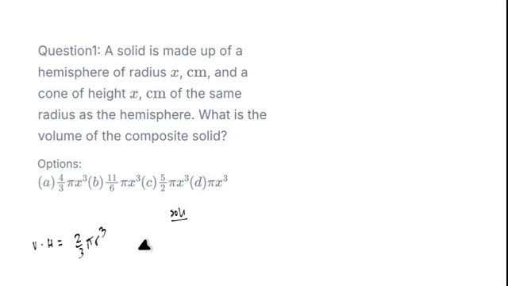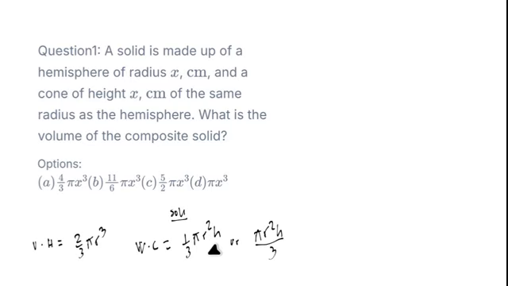So the volume of a cone, let me say VC, the volume of a cone, is equal to 1 over 3 multiplied by pi r squared h. That is the volume of a cone. And sometimes some textbooks will say it like this, the same thing: pi r squared h divided by 3. Some textbooks will write it like that. It's still the same thing.